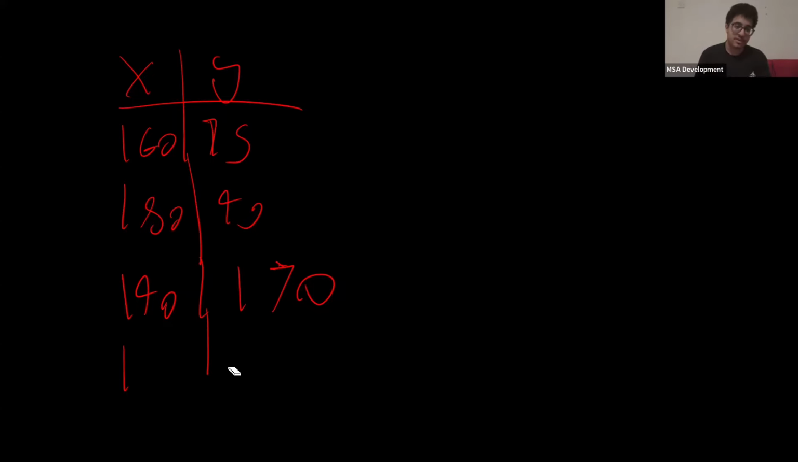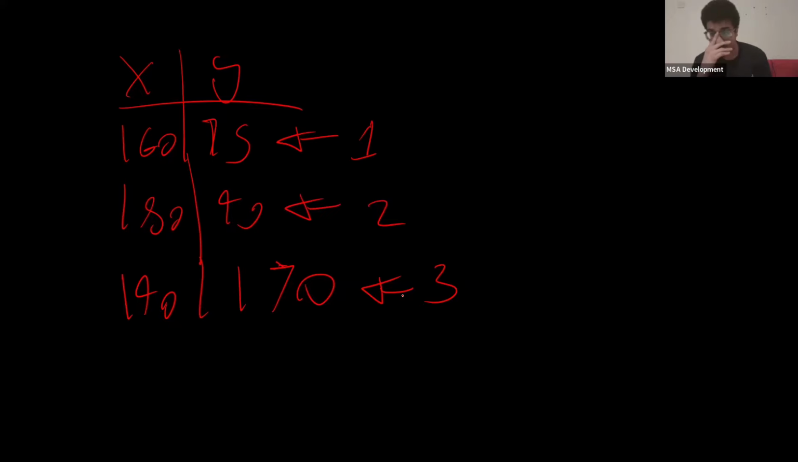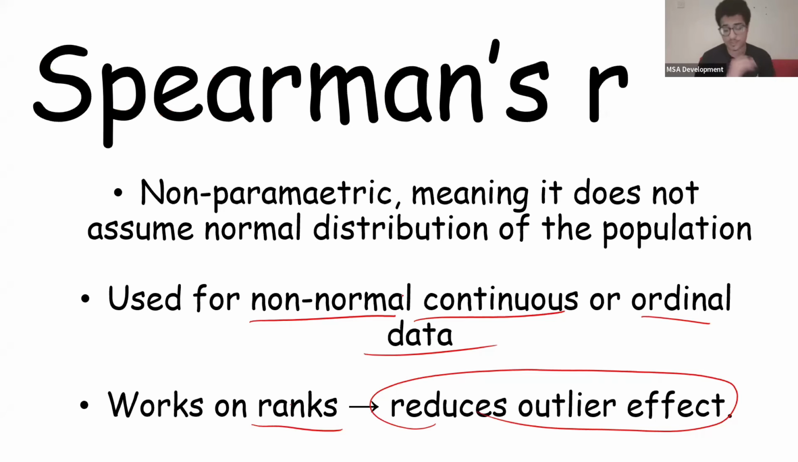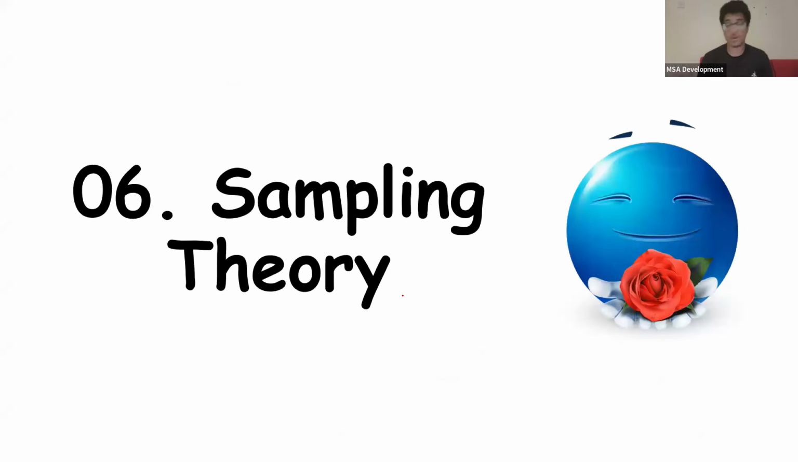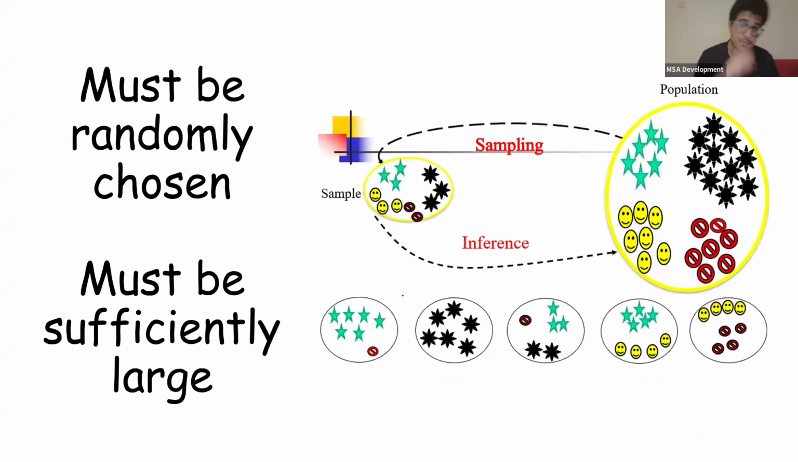Now, let me remove this to decrease confusion. But the way we decrease outliers in Spearman's test is by ranking them. So this would be number 1. This would be number 2. This would be number 3. And by ranking them like this, we decrease the effect of outliers. We don't affect the overall correlation, okay? So that's the whole point of Spearman's, okay? Now, that's all you guys need to know about Spearman's, I believe. We're done. We're moving on to sampling theory.